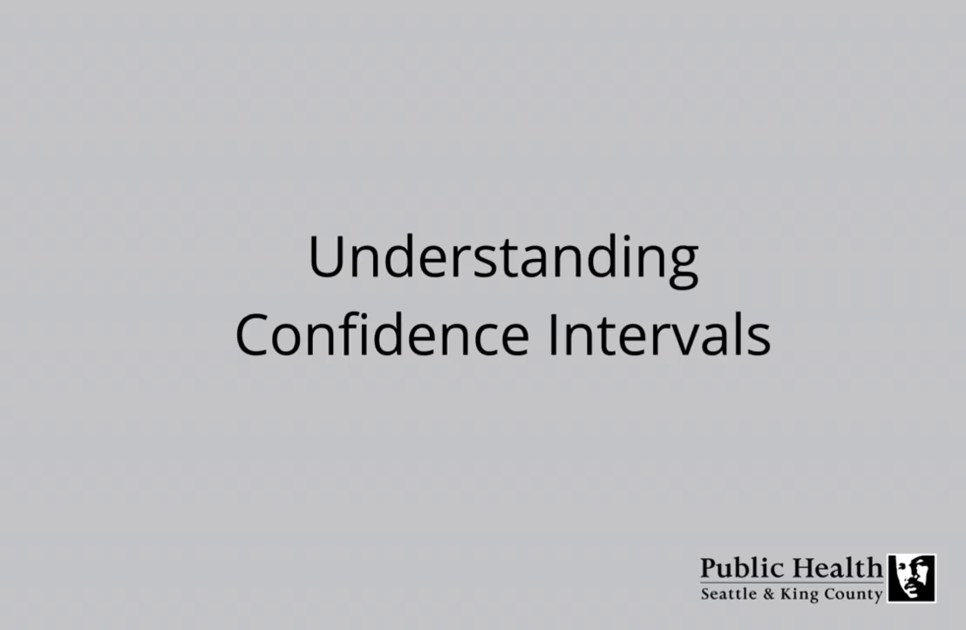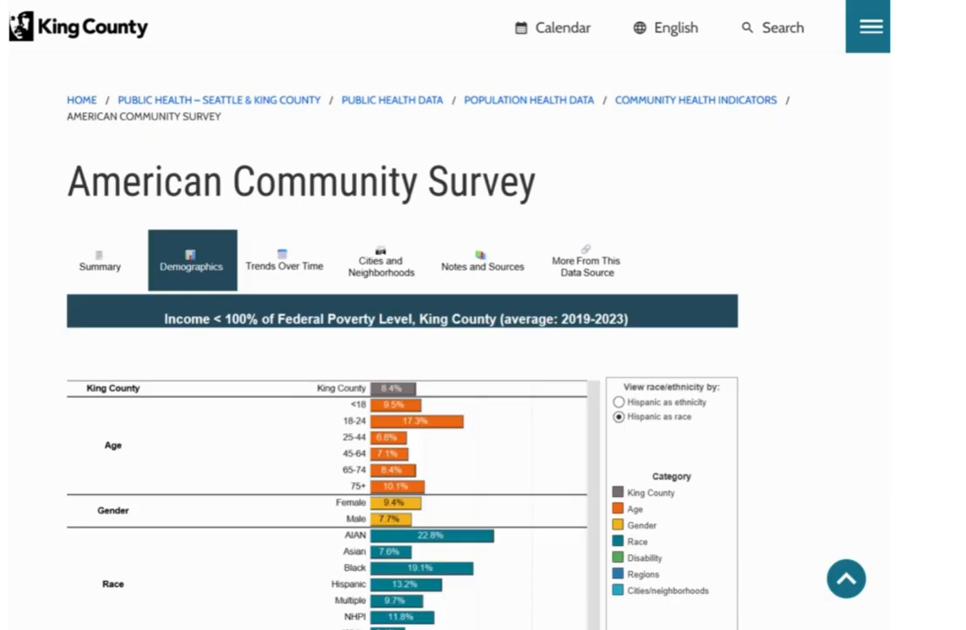Confidence intervals can represent various degrees of certainty. For example, a 90% confidence interval means that the true value is somewhere within that range 90% of the time.